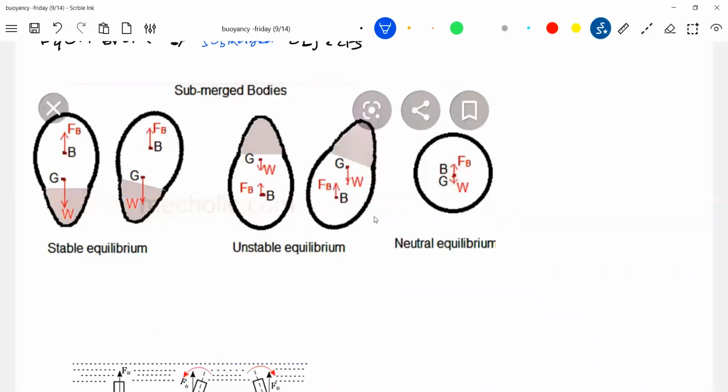So here we define it like this. And C is called the center of gravity. Now you see that we have defined both things.